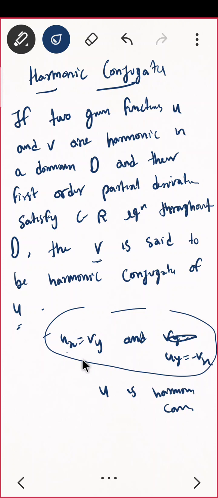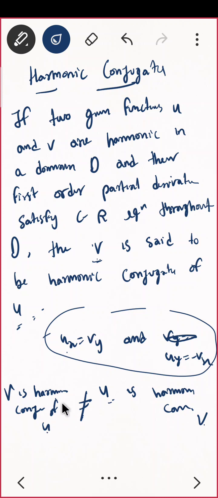These both things are not the same. V is harmonic conjugate of u is not the same as u is harmonic conjugate of v. Both are not equal.